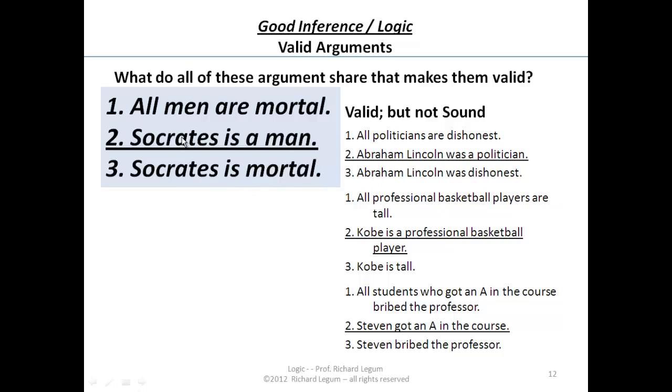And let's take a look at "All men are mortal. Socrates is a man. Socrates is mortal." And notice we have men, man. So we can put squares around them. They occur. Now we also have mortal and mortal. And we have Socrates and Socrates. And if we start going through all of them: politicians, politician; dishonest, dishonest; Abe Lincoln, Abe Lincoln. We have professional basketball players, professional basketball players. Tall, tall; Kobe, Kobe.